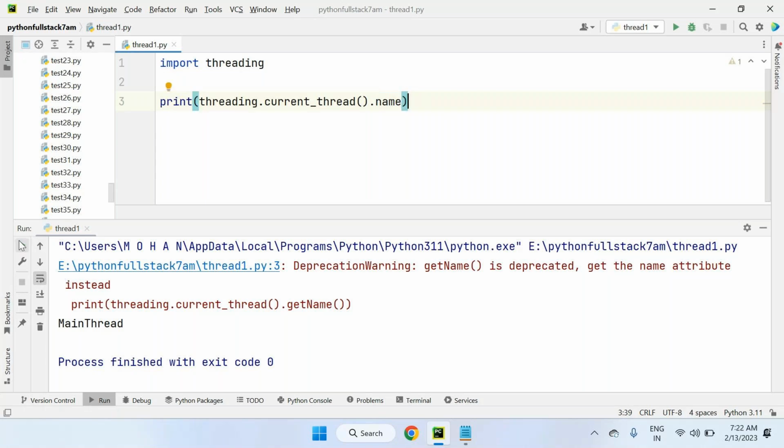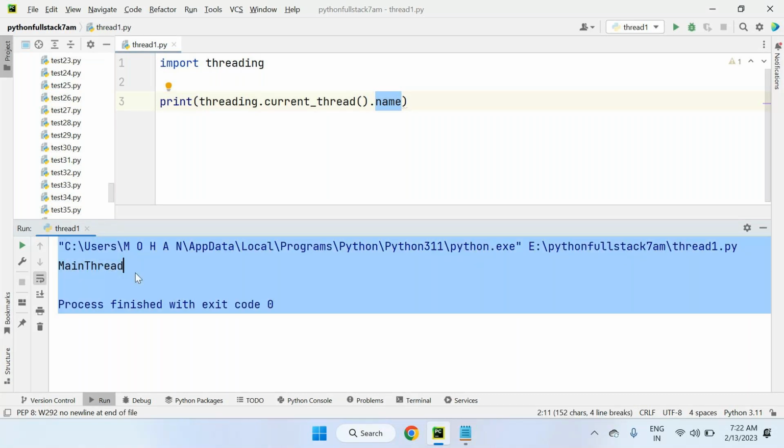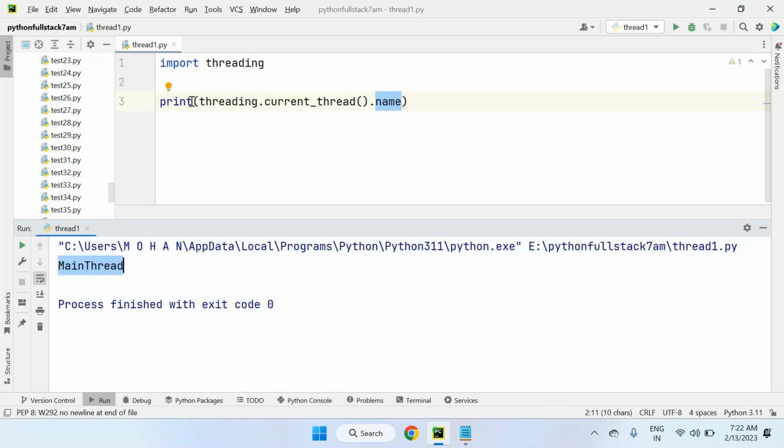If I change this, now you can see we got the main thread name only, but we avoided the warnings completely. This is the name of the thread we are getting now, main thread. Print threading.current_thread().name only here. So main thread, clearly.